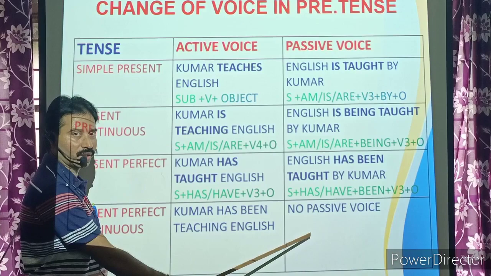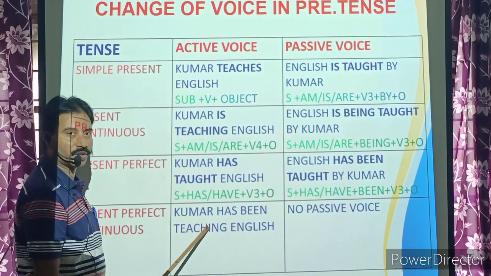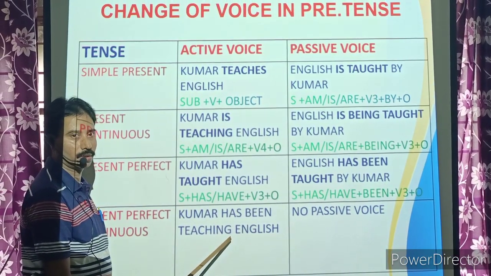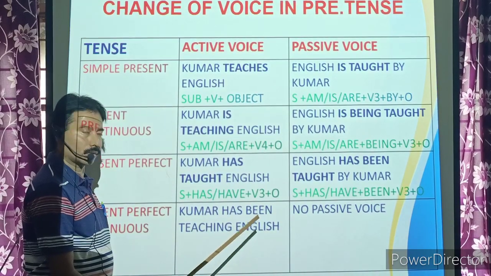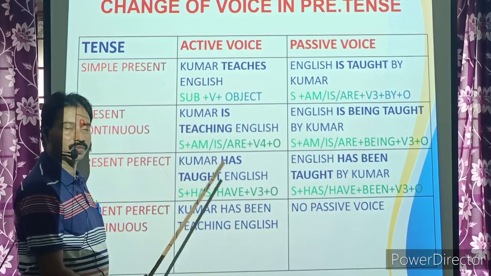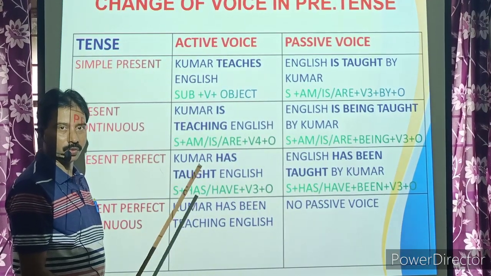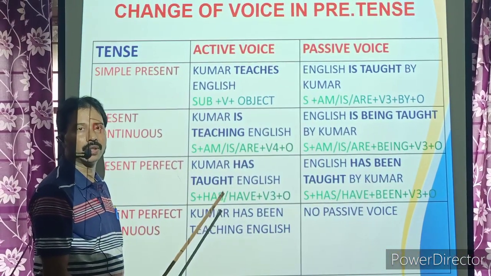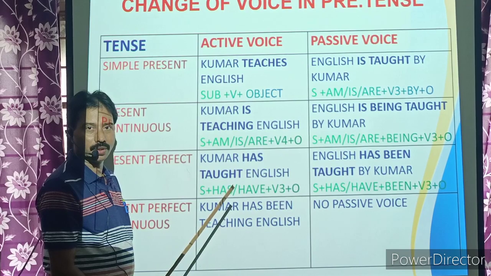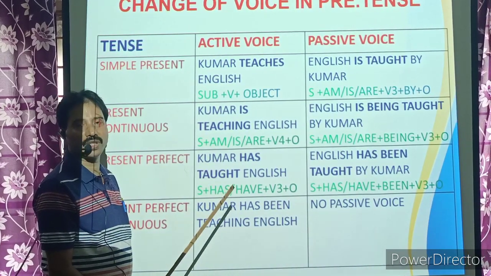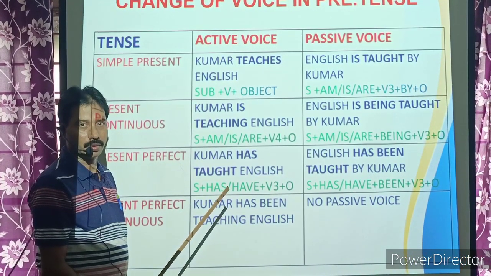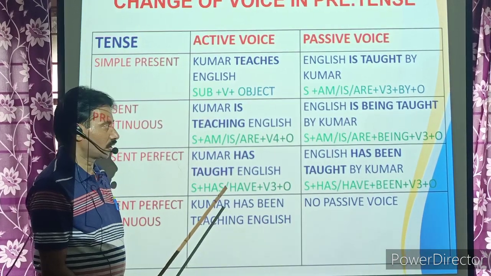There is no passive voice for present perfect continuous. And there won't be any passive form for past perfect continuous. And there won't be any passive voice for future continuous and future perfect continuous. Hope you will remember all this.